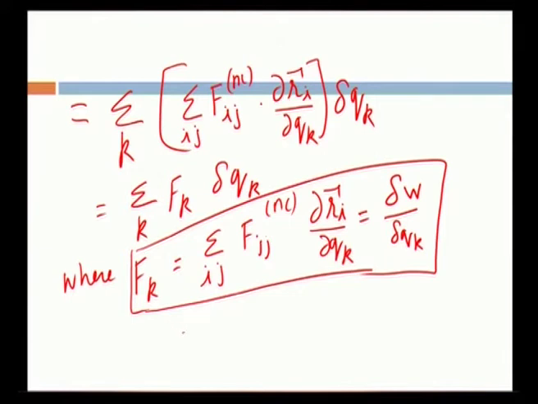The last form of the generalized force of the k coordinate is equal to δW by δq_k. This says that force is simply the ratio of work done over the displacement. This is the basic thing in general mechanics.